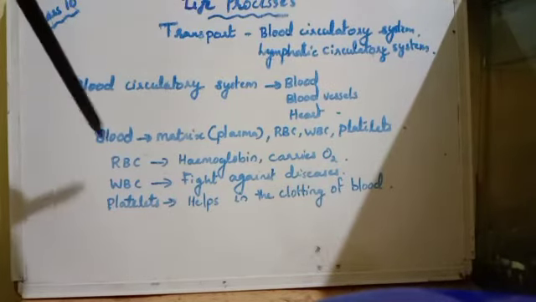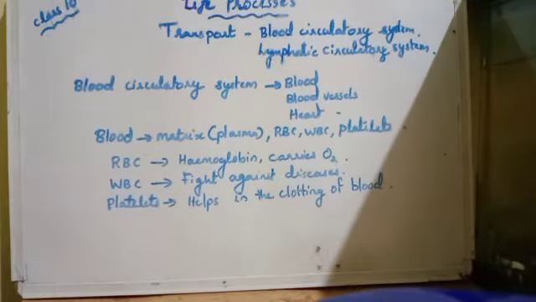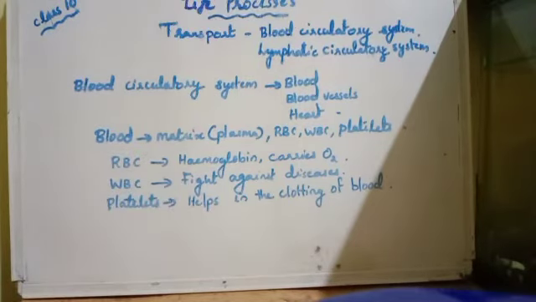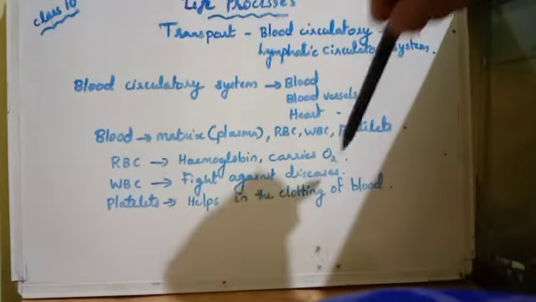RBCs are non-nucleated, spherical cells without a nucleus. Human RBCs do not have a nucleus. Understood? And they are biconcave in shape. RBCs contain a pigment known as hemoglobin, and this helps in carrying oxygen.